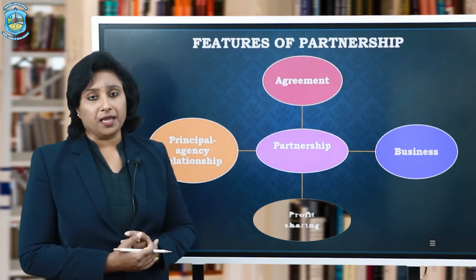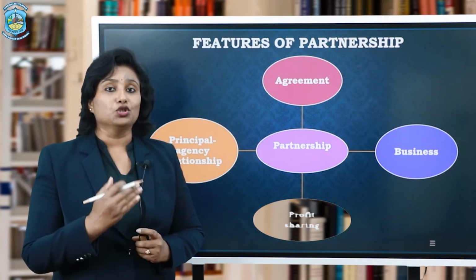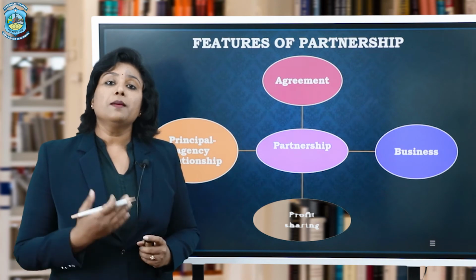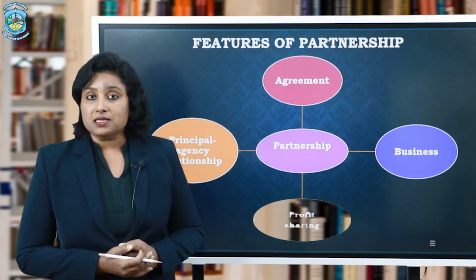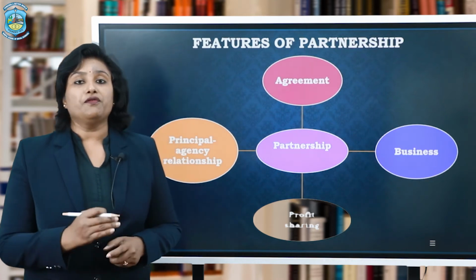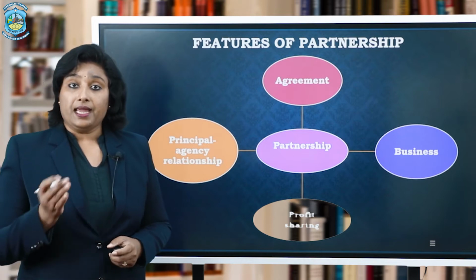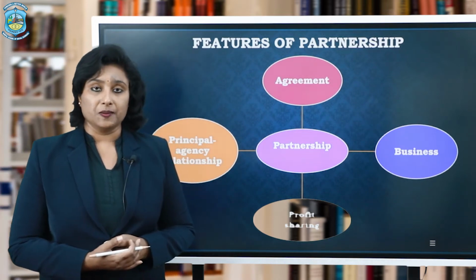The last feature is the principal and agency relationship. It is also called mutual agency. Now, what does it mean? It means that each and every partner of a firm is an agent of the other partners and also the principal of the other partners.